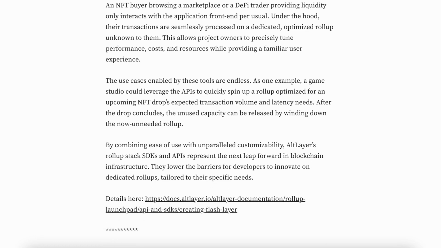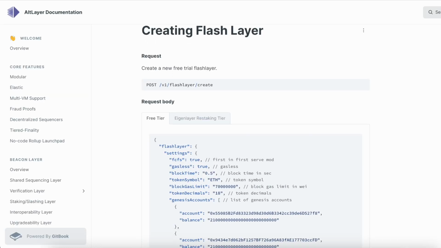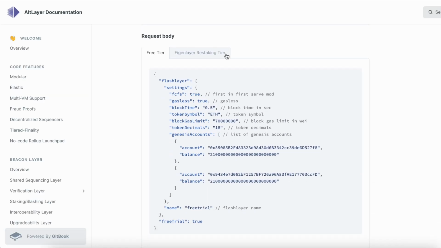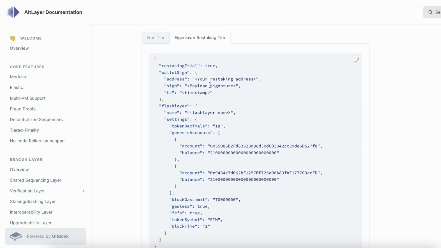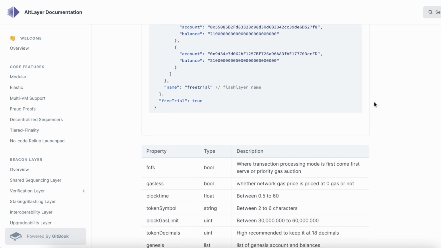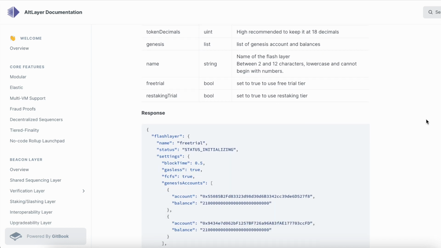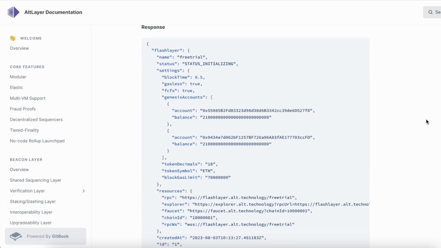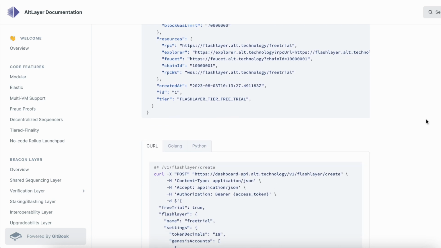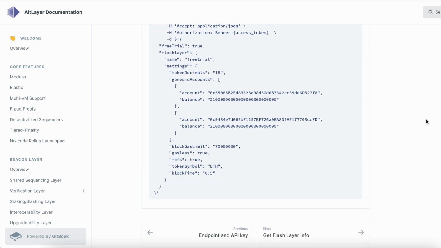Additionally, RaaS users can choose whether they want to run a free tier or AgentLayer unique restaking tier. All this simplifies the onboarding process of new devs and creators who can now focus on building their own chain products instead of spreading resources for infrastructure needs. Learn more about AltLayer API and SDK in a recent Medium article.